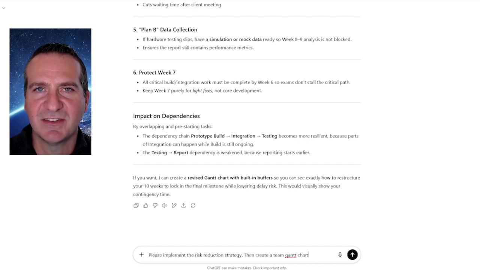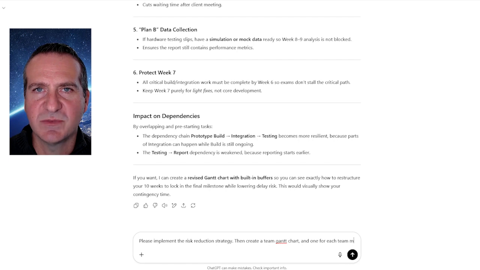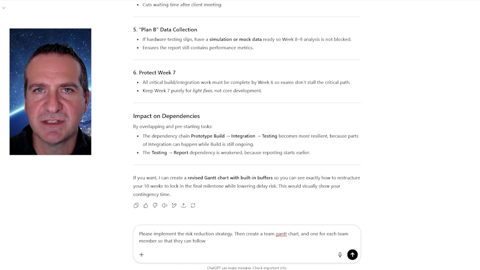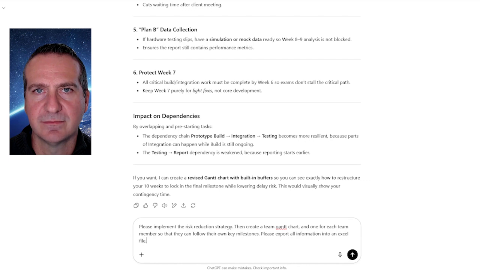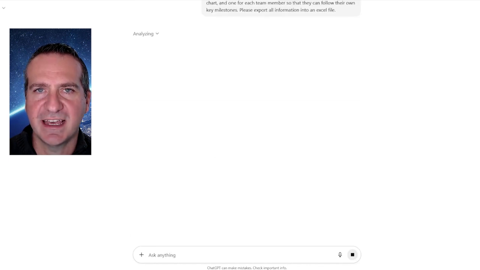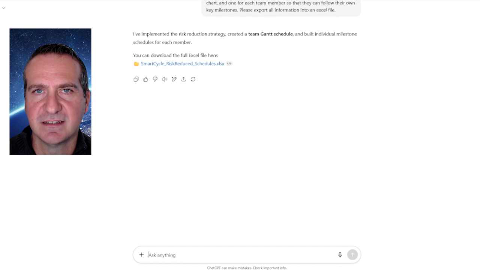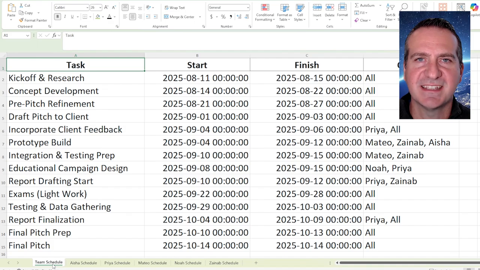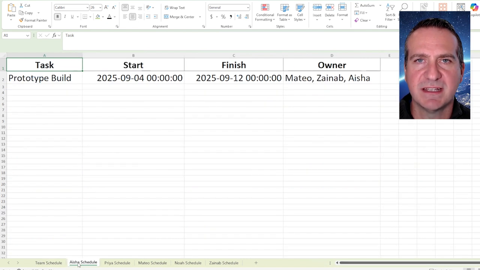Then I'm going to ask it to create a team Gantt chart, as well as one for each individual, so each individual can track their own milestones. And I'm going to ask it to export it to an Excel file. As you can see, the AI has followed my instructions. Let's have a quick look at the Excel file. As you can see, the Excel file was produced. One tab representing the team and one for each individual.